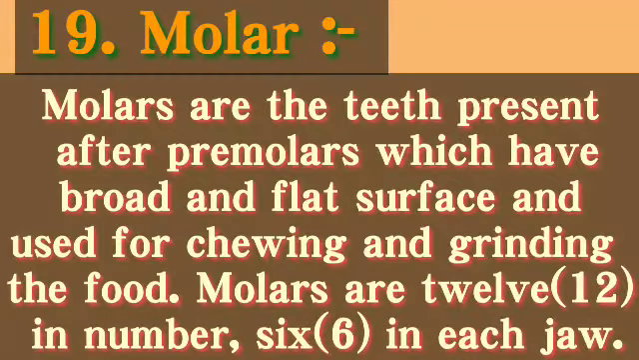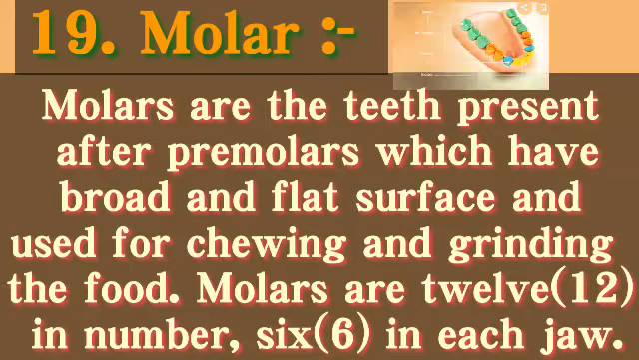Next keyword is molar. Molars are the teeth present after premolars which have a broad and flat surface and are used for chewing and grinding the food. Molars are 12 in number, 6 in each jaw. So in the lower jaw you are seeing that 3 on one side, means 6 in one jaw. So they are total 12 in number.